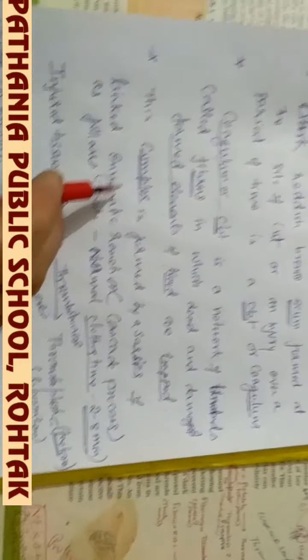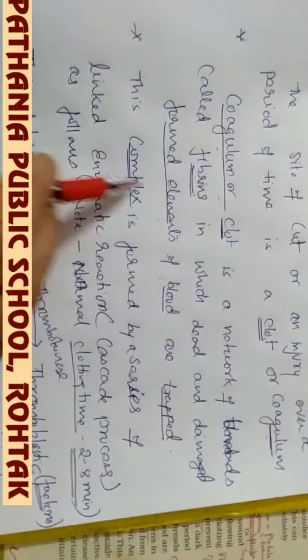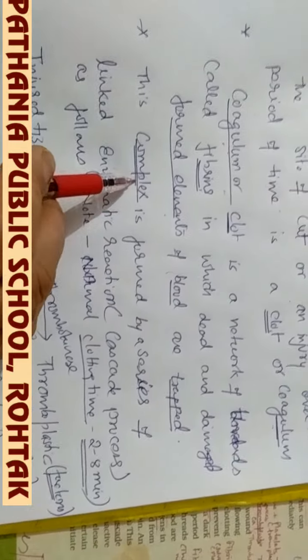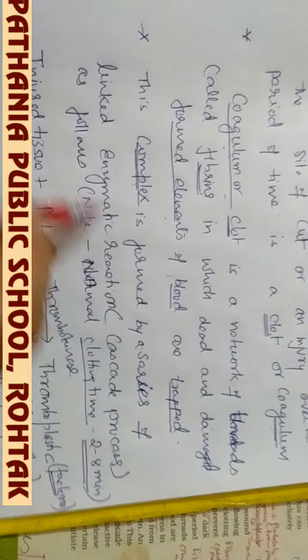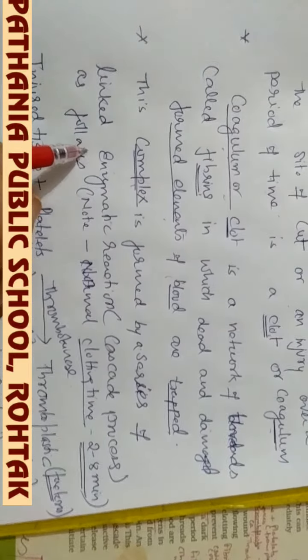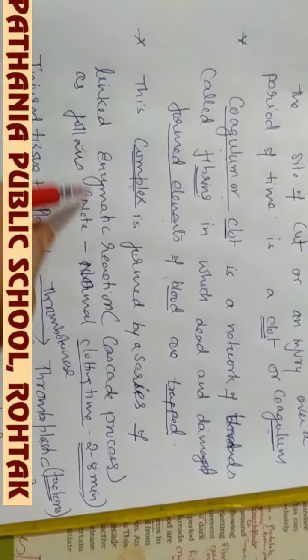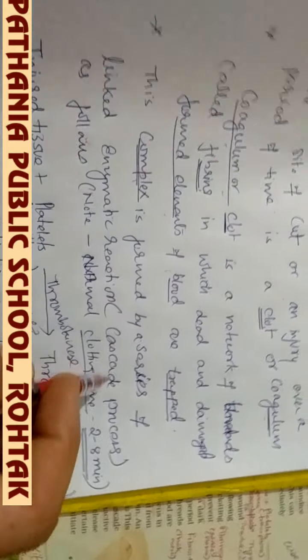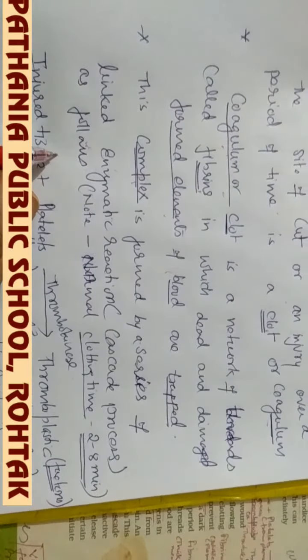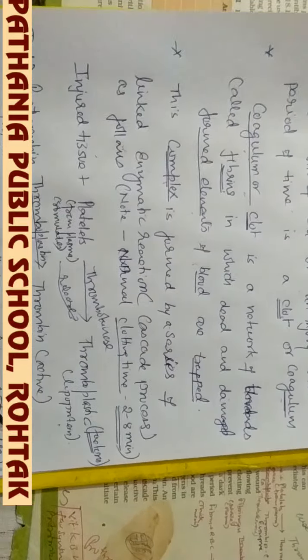This coagulum or clot is formed by a series of enzyme linked reactions, which is a cascade process, and which is given as follows.